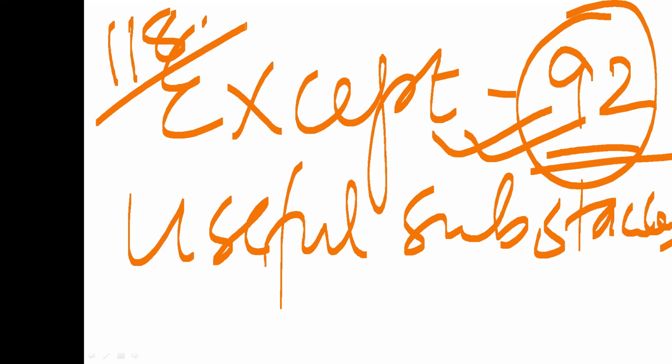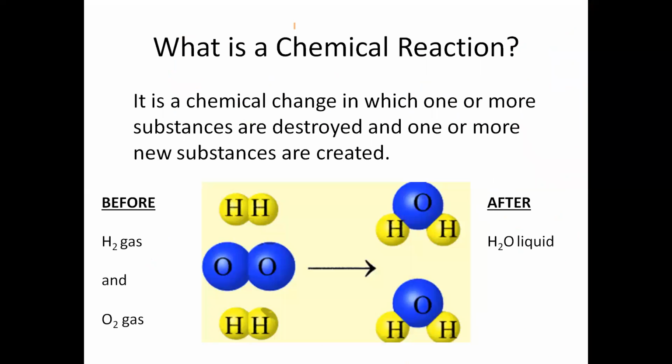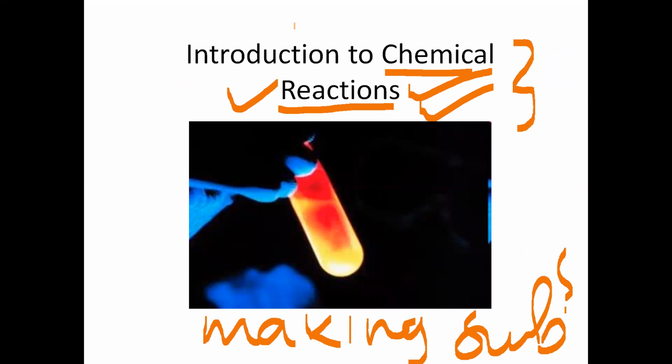Look, we have got new matter, may it be cloth or any other thing. Look at the things around you. All these are made from these 118 elements by the process called chemical reaction. So with this, what I would like to make you clear, chemical reaction is that process which forms new substances.